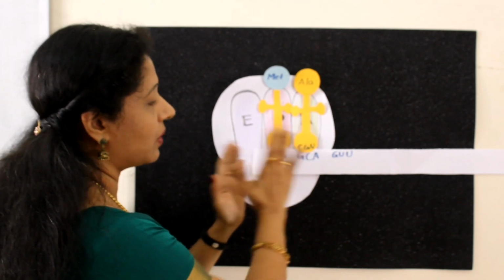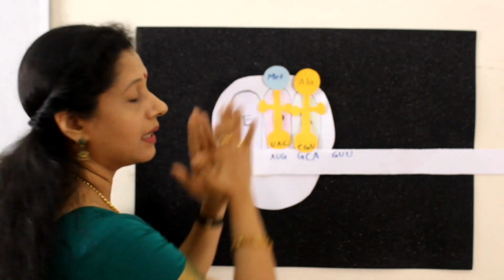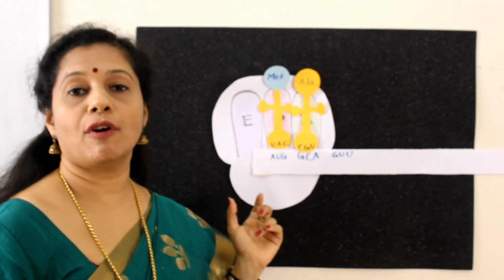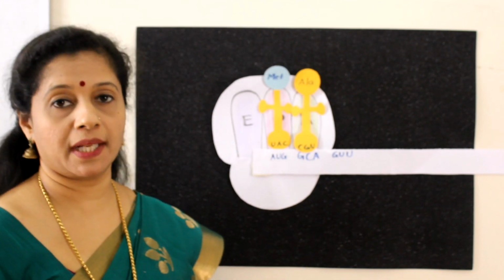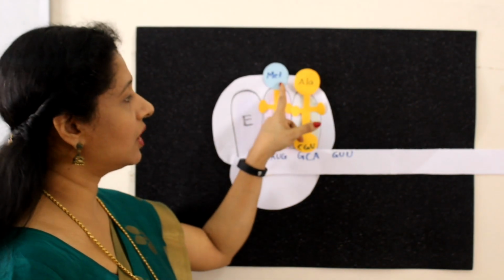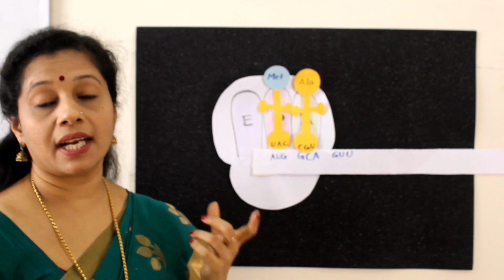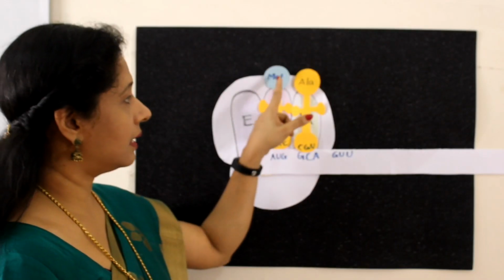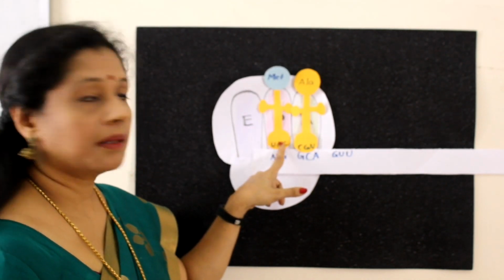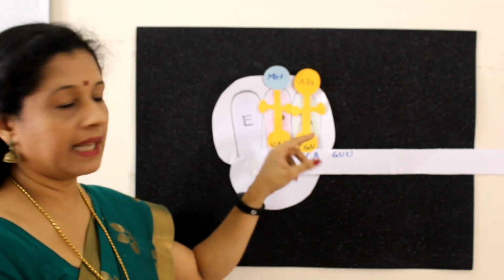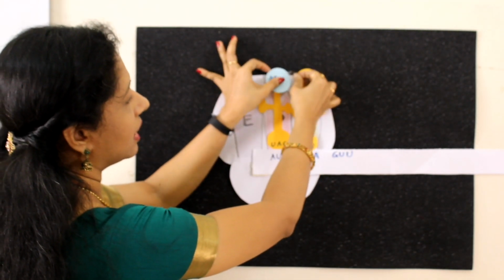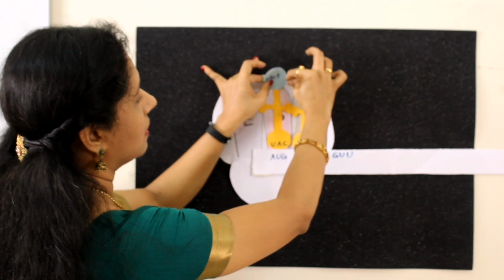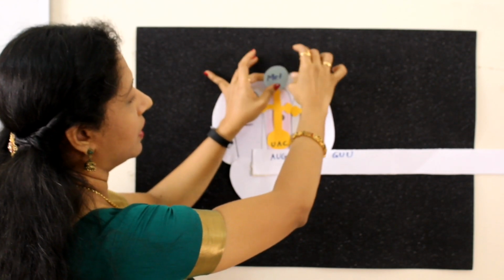So now 2 amino acids are coming nearby on this ribosome. So these 2 amino acids now have to form a bond. Which bond? Peptide bond between them. So what happens is, this methionine and alanine both are charged, they are in close proximity, so the energy can be used for making a peptide bond. The amino acid methionine on the P site and alanine on the A site are now getting connected through a peptide bond.